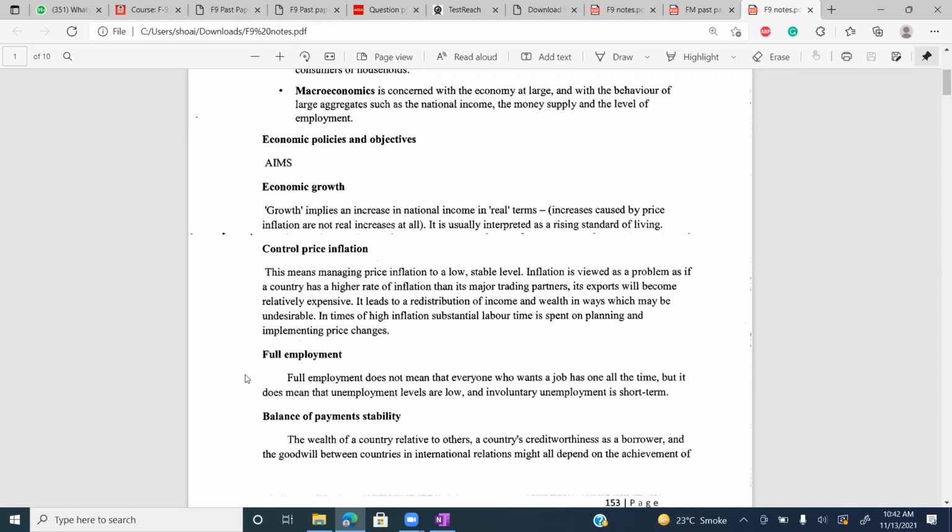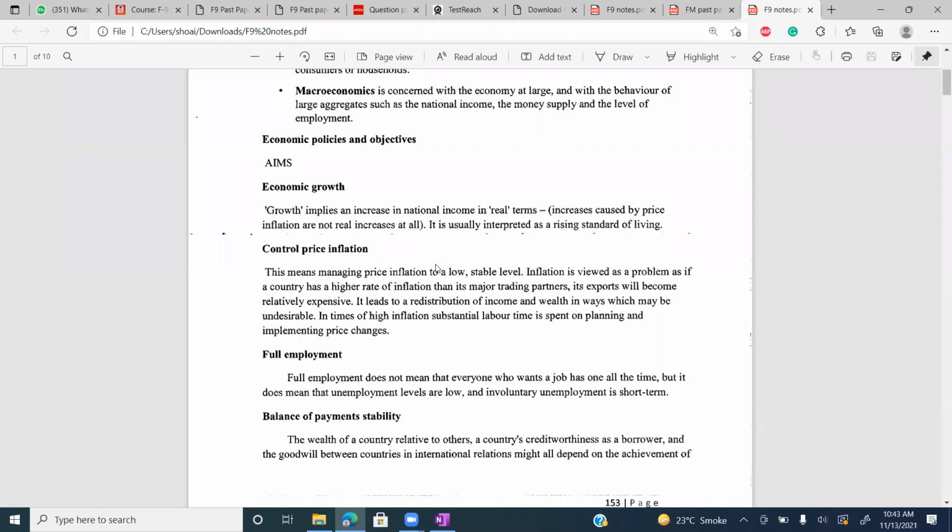Control price inflation. This means managing price inflation to a low and stable level. Absence of inflation is also bad. Too much inflation is also bad. If inflation is 7%, 8%, 10%, 15%, that is bad. If inflation is negative, deflation, that is also bad, because nobody will want to work, nobody will want to do business if prices are decreasing. However, a low and stable level of inflation is good. For example, if inflation is maintained at 2%, that is good.